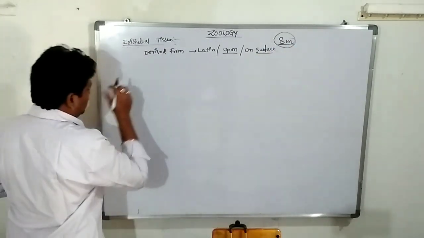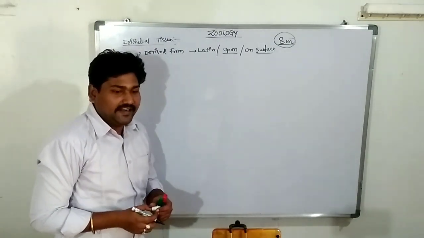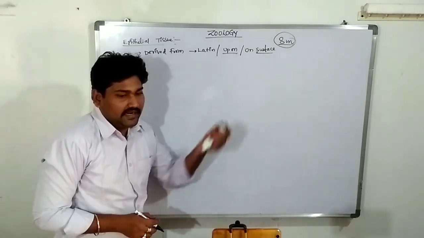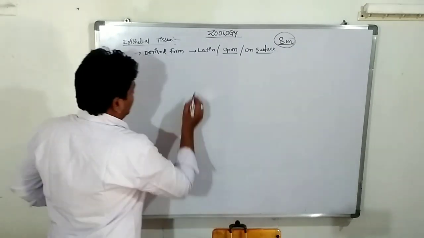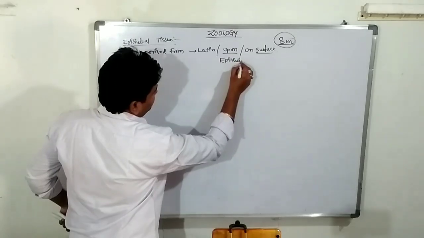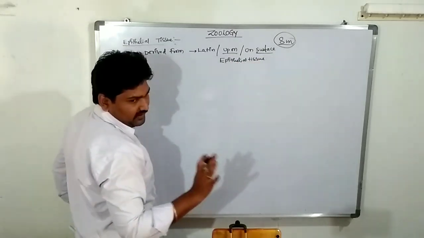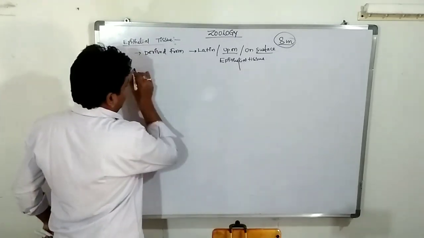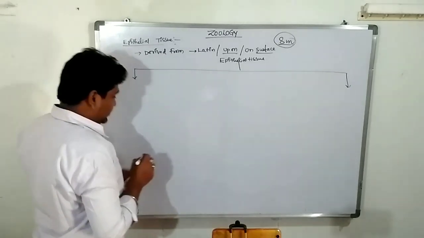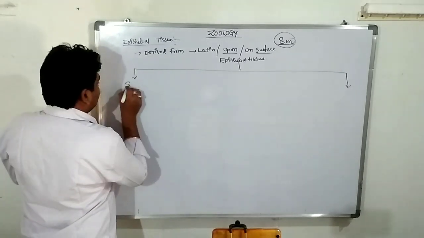On surface. So this epithelial tissue can be divided into three different types: simple epithelial, compound epithelial, and glandular epithelial. The epithelial tissue is divided into how many types? It can be distinguished into three types. Everyone note down, I will explain in a very simple way. First one is simple epithelial.